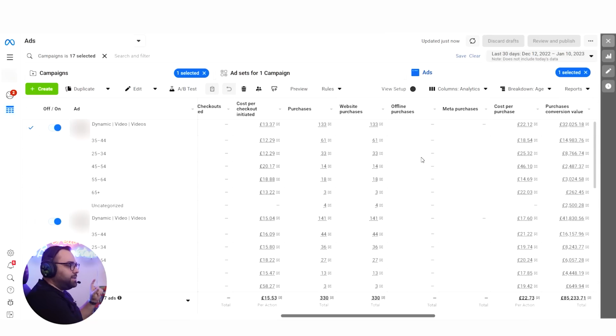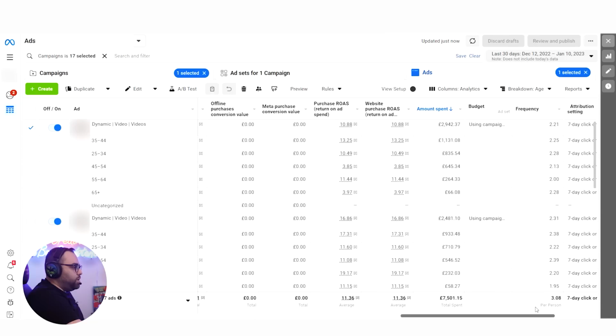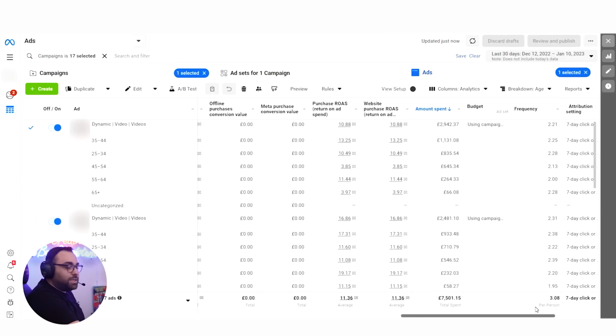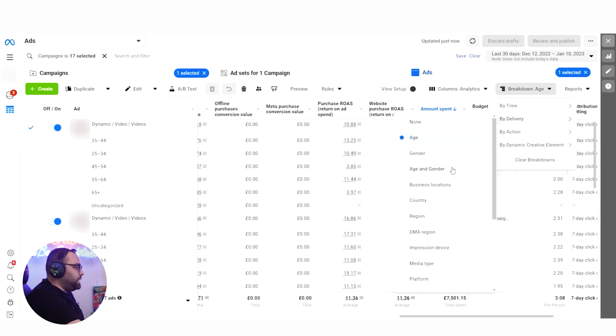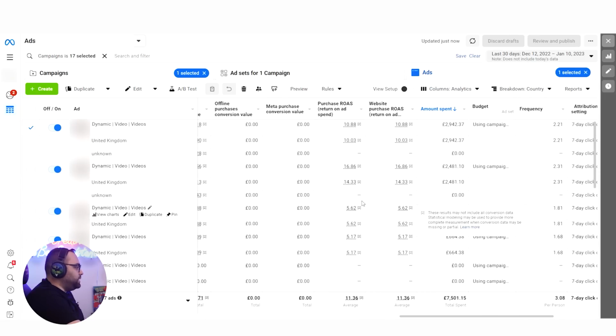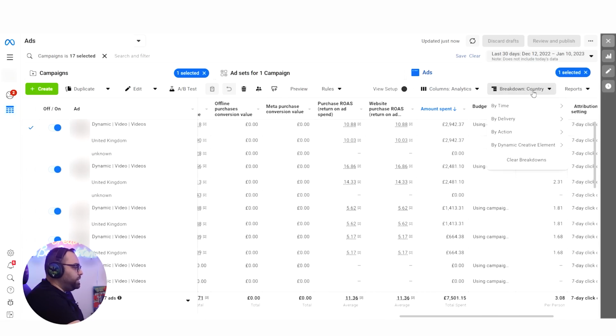Do you understand how big this is? Because you can come here, you can break down the results and you can understand where you should spend more, or if you can do another campaign that you can scale so that you can address this audience faster because it's working. Another thing that we can test is of course the country, if you have several countries, but here it's only United Kingdom in this specific case.